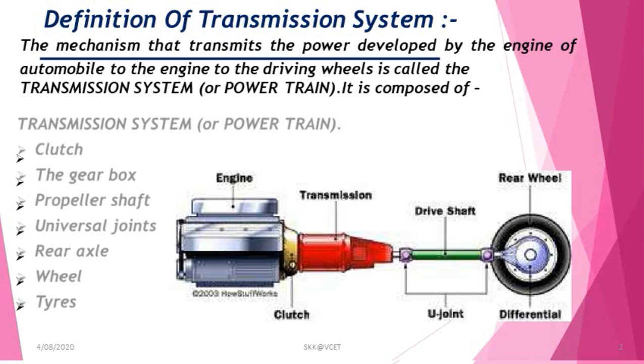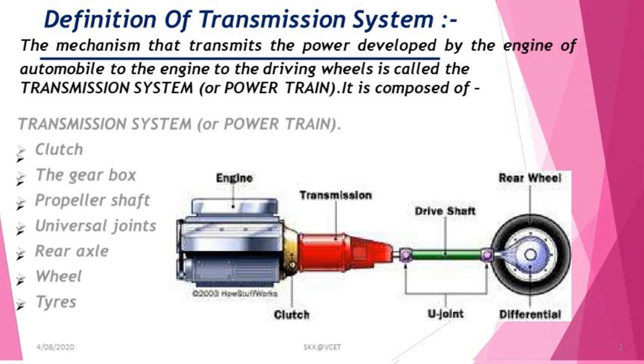During operation, a transmission system has to perform the following functions. First, it disconnects the engine from the driving wheels when required. Second, the engine is connected to the driving wheels without jerk, so that it can be engaged smoothly.